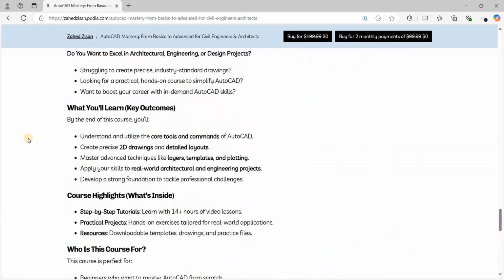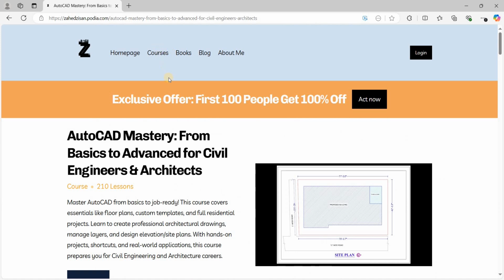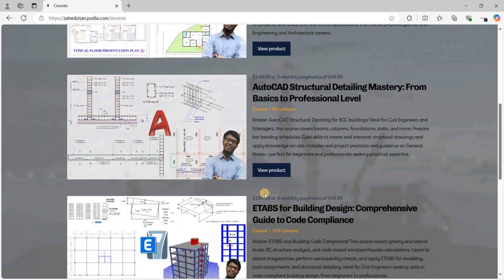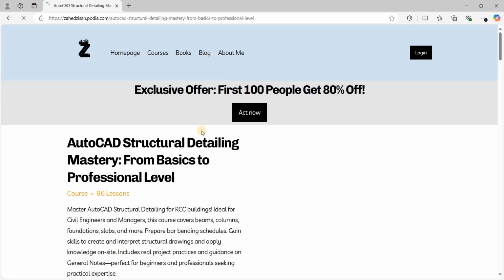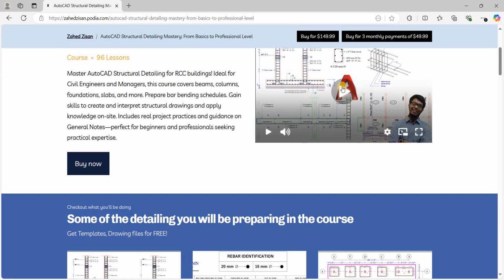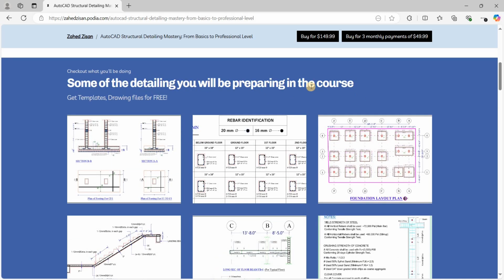All right. Okay, so let me now take you to the other courses. Let's go to the courses. All right. So here you have the structural detailing course. If you go to see the product, okay, you can see that for the first 100 people, it's actually 80% off. Right, and you can also play the preview video here, which will tell you more about the course, and here are some of the detailing you will be doing. And the fun thing is that you're going to get the templates for structural detailing for free.